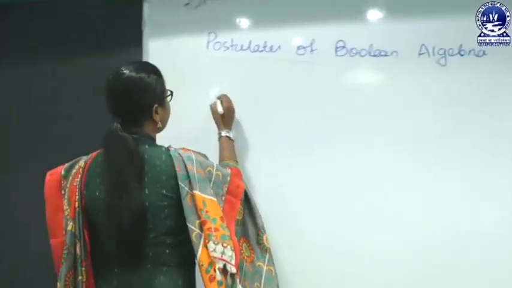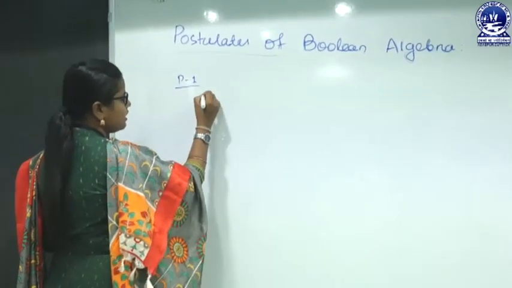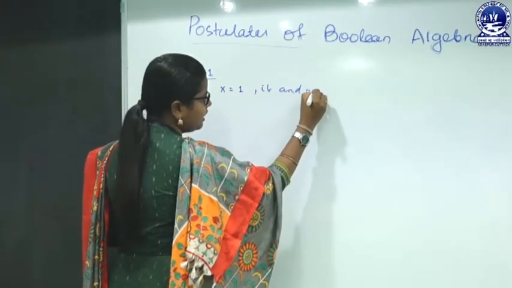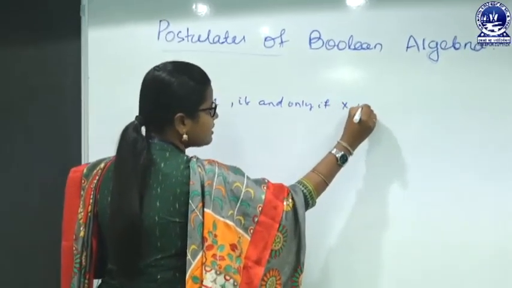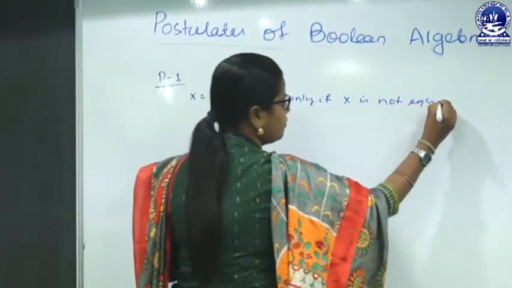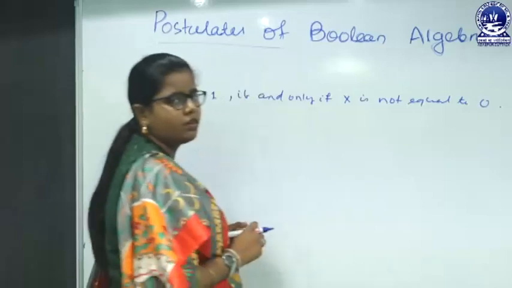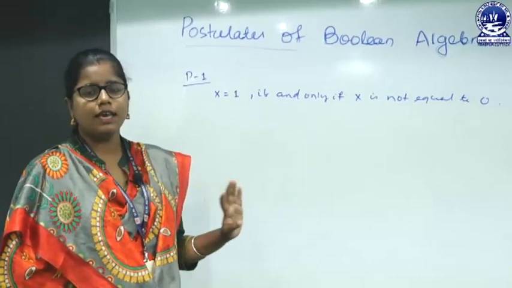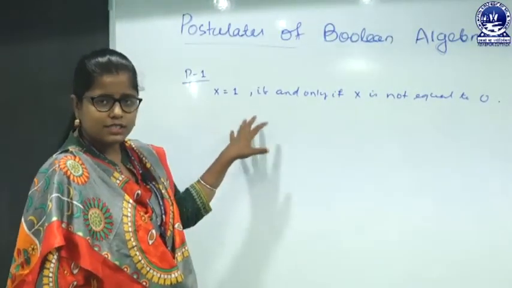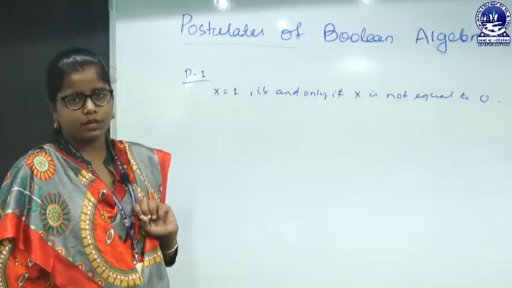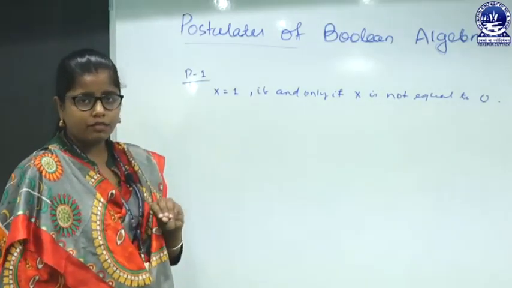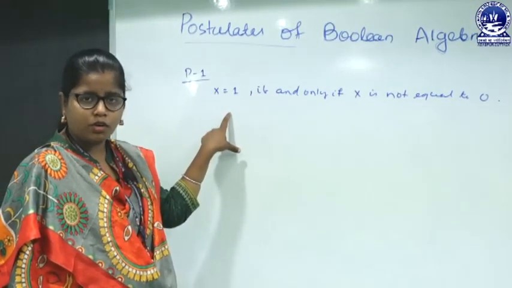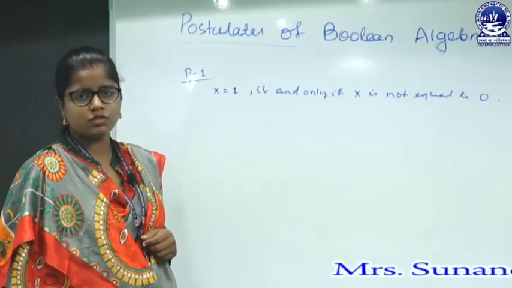The postulate 1 says x will be 1 if and only if x is not equal to 0. So, this is the law of binary valued variable. Like we are using the binary value here. So, x can be 1 or x can be 0. So, x will be 1 if and only if x is not equal to 0, there is no option